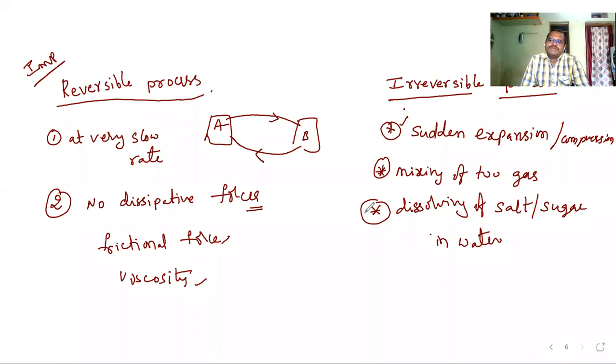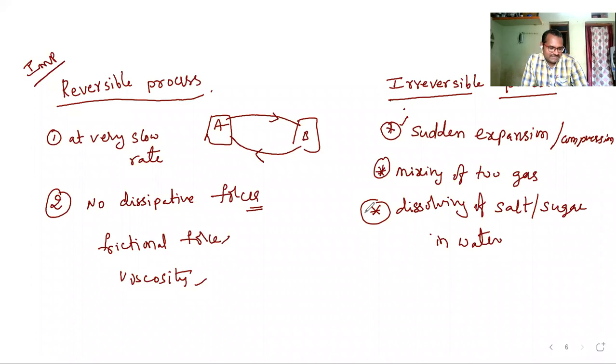The processes should proceed at a very slow rate, means slowly they should happen. And second, while performing this reversible process, there should be no dissipative forces, no non-conservative forces like frictional force, viscosity force, inelastic forces. This type of forces should not be there in reversible processes.